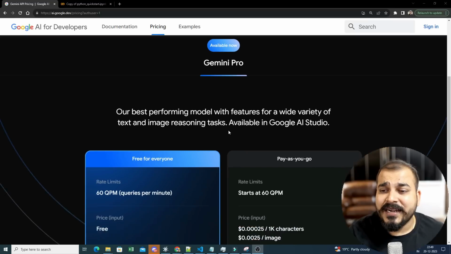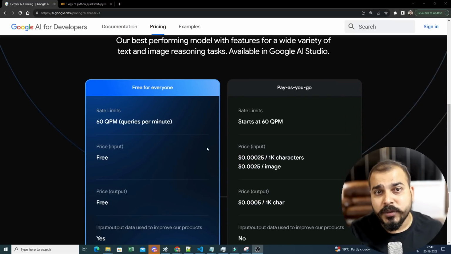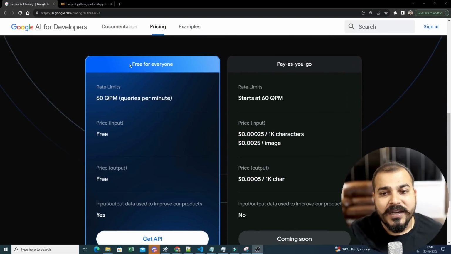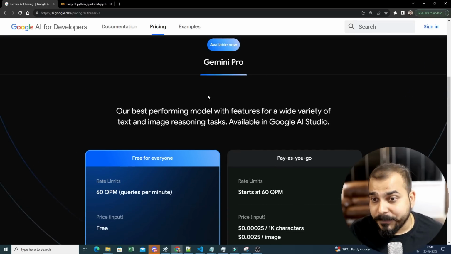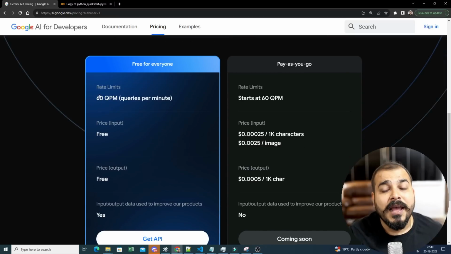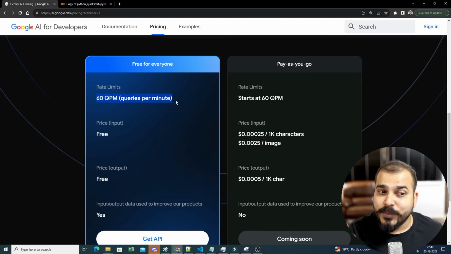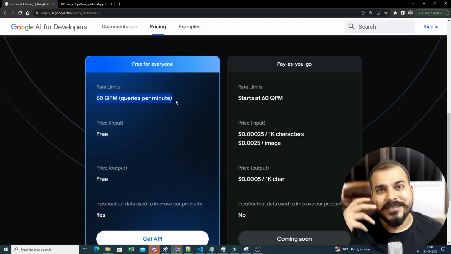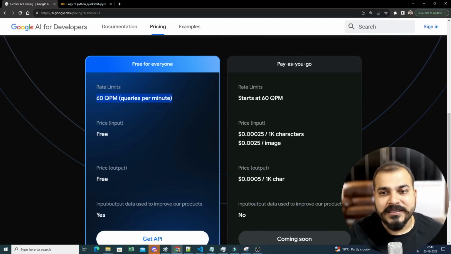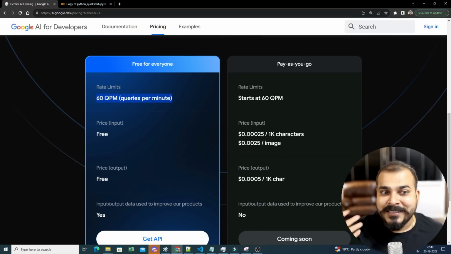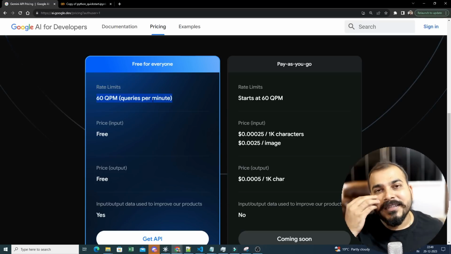The best thing is that they have come up with two different plans. One is free for everyone. The Gemini Pro model, which is free for everyone, has a rate limit of 60 queries per minute. That basically means within a minute, you can hit 60 queries. Price for input and output is free. You can start using this to get to know how powerful Gemini Pro is.